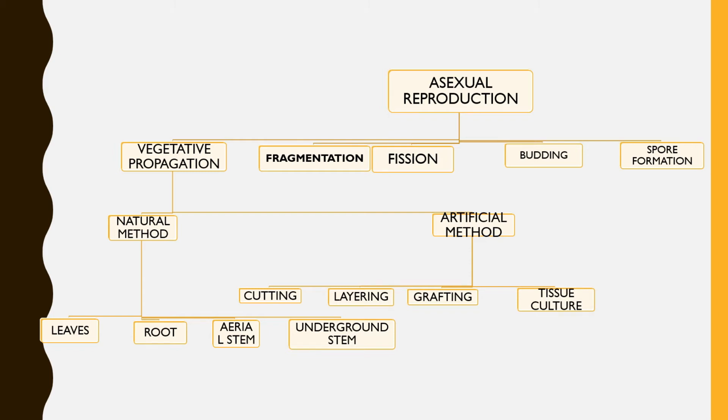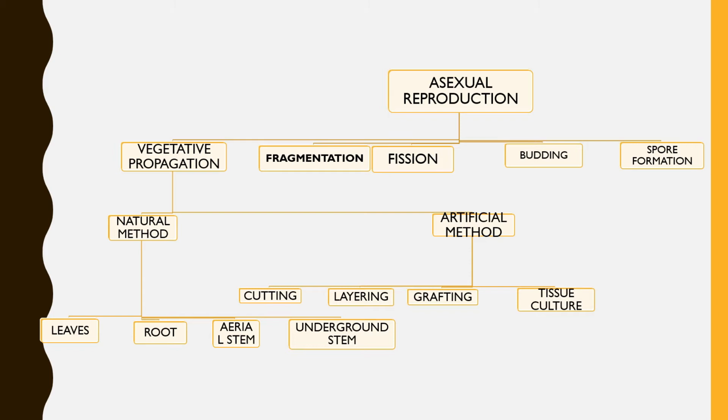Again, vegetative propagation can be conducted through natural methods and also through artificial methods. Through natural methods, we use the involvement of leaves, root, aerial stem and underground stem, whereas in artificial methods we conduct vegetative propagation through cutting, layering, grafting and tissue culture.